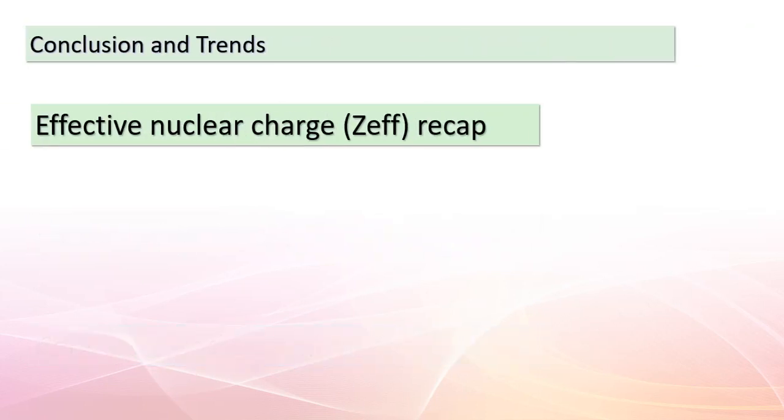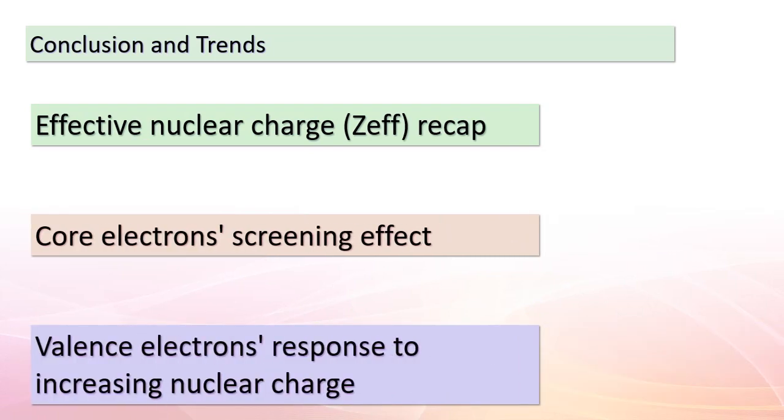As we wrap up our exploration of effective nuclear charge and its impact on atomic properties, let's recap what we've learned. Effective nuclear charge, represented as Zeff, is the modified nuclear charge experienced by valence electrons due to core electron shielding. This shielding effect is crucial in understanding how valence electrons respond to the increasing nuclear charge as we move across a period. As we've seen with examples like lithium and beryllium, the balance between core electron screening and valence electron shielding contributes to the trends we observe.